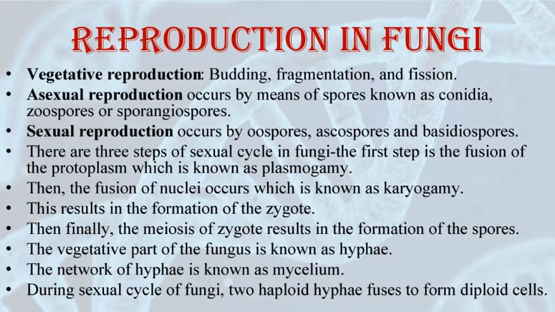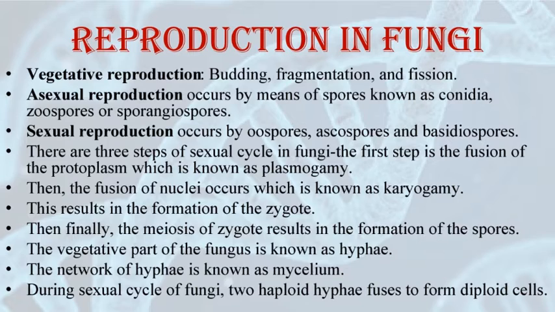The sexual cycle in fungi is carried out in three steps. In the first step, there is fusion of protoplasms between gametes. The gametes can be motile and non-motile. These two gametes will combine with each other and they will fuse their protoplasms. Because there is a fusion of protoplasm, this step is called plasmogamy. In the second step, the nuclei of both these cells will combine and fuse with each other. This step is known as karyogamy.